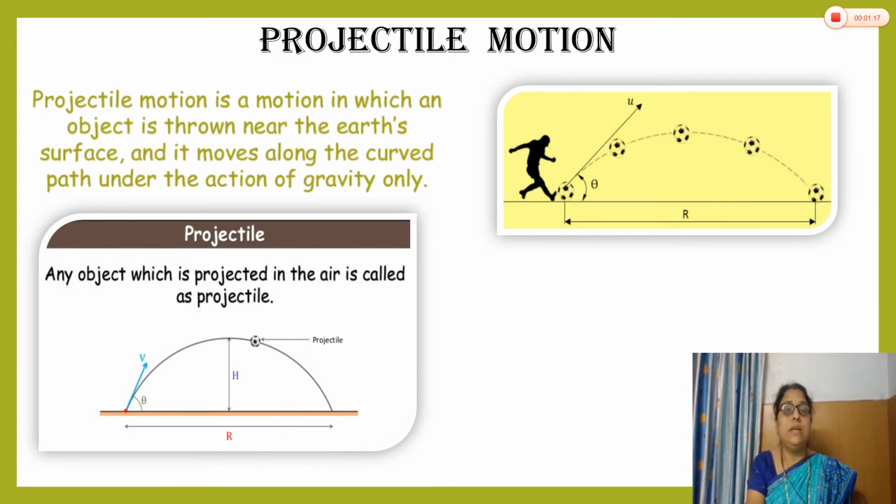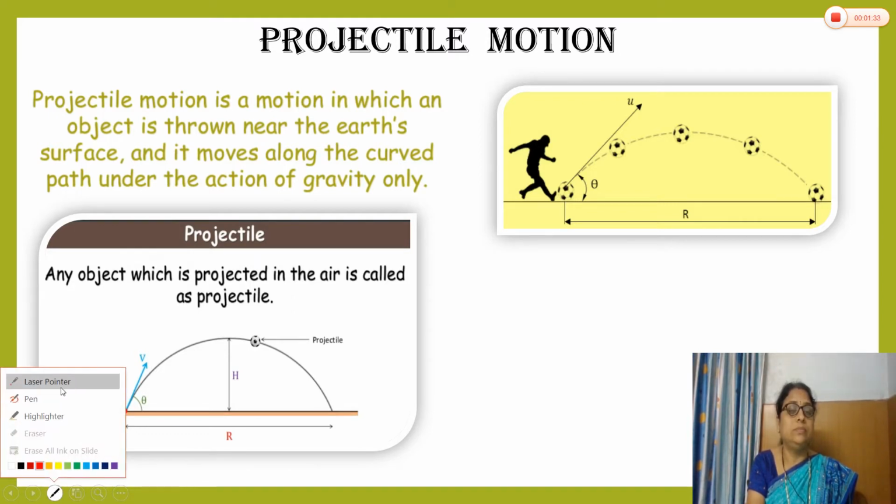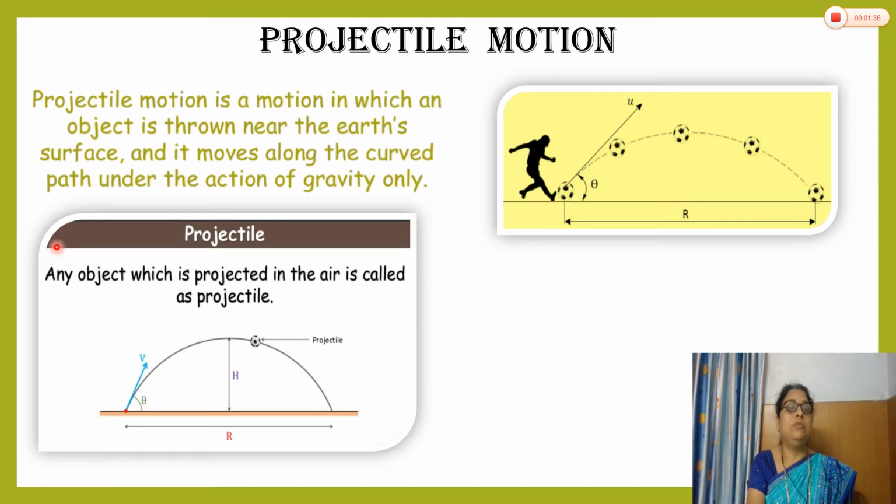At first we will discuss what is meant by projectile motion. This is a two-dimensional specific motion. Projectile motion is the motion in which an object is thrown near the earth's surface and it moves along a curved path under the action of gravity only. That is called projectile motion.